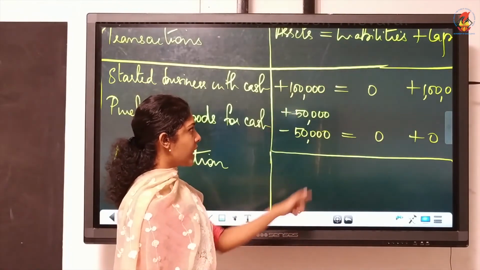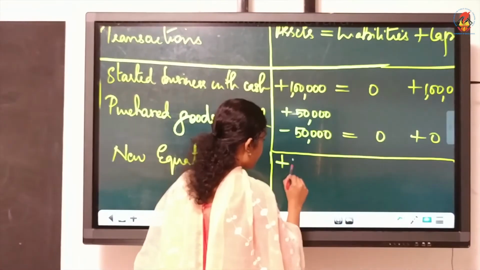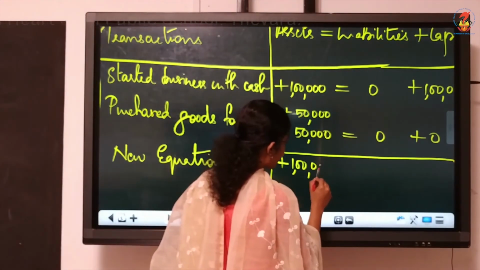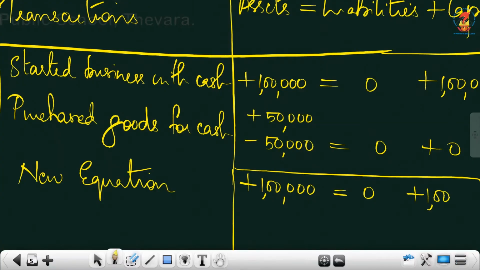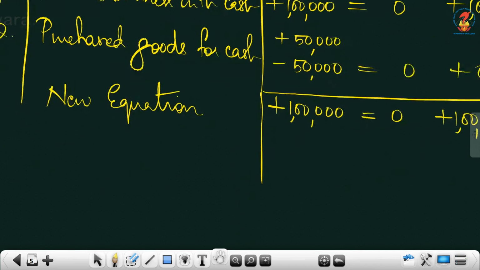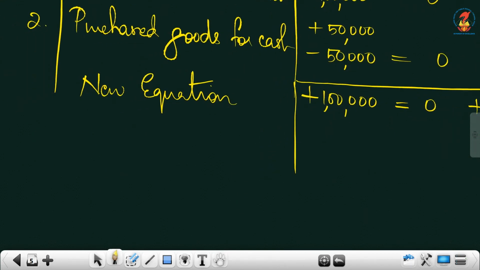Add this asset side. It will be plus 1 lakh. Minus 50 and plus 50 will get cancelled. Here it is 0. Here it is plus 1 lakh. See whether it is correct. Both sides are same. Plus 1 lakh. So it is same. So after every 2 transactions, you must write new equation like this.